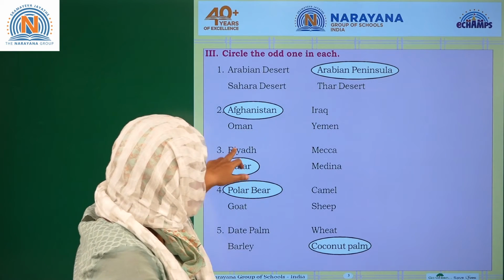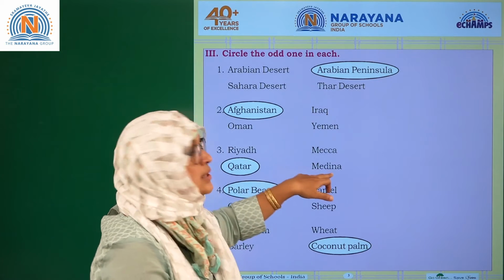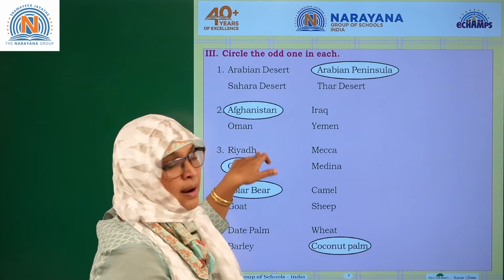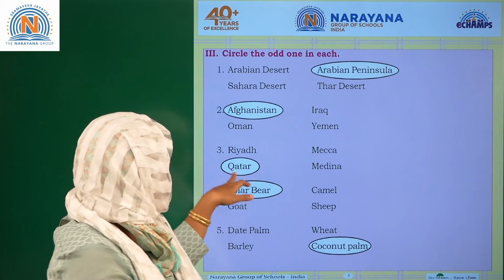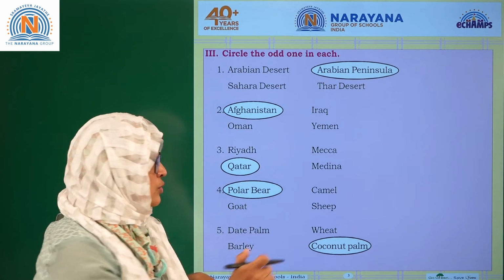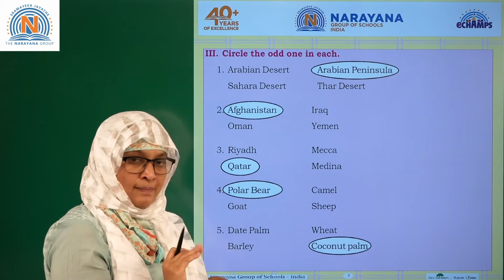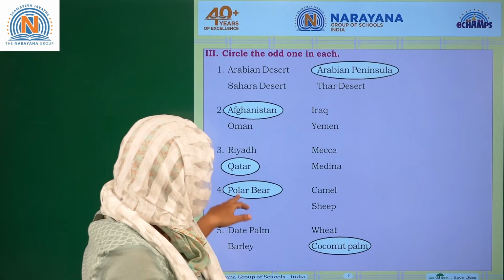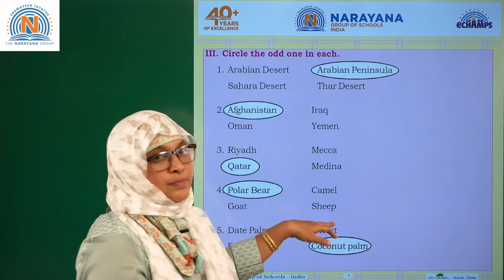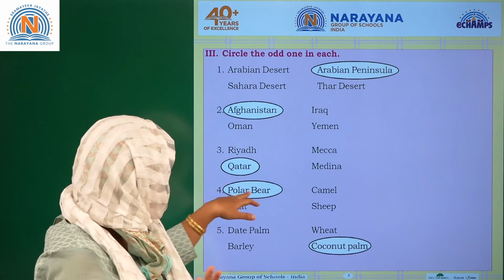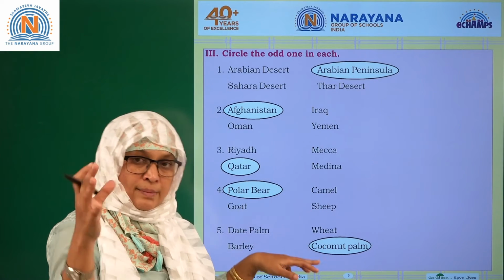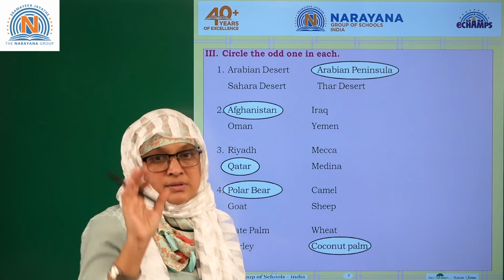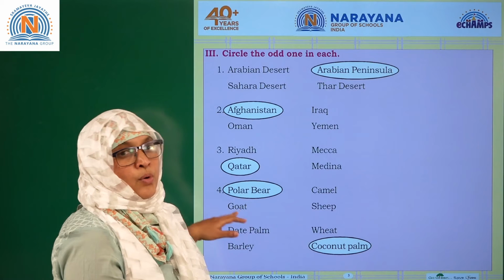Coming to the third one: Riyadh, Makkah, Qatar and Medina. Riyadh is the capital of Saudi Arabia. Makkah and Medina are very holy places in Saudi Arabia, and Qatar is not a part of Saudi Arabia. So you need to circle Qatar. Is it clear? Coming to the fourth one: polar bear, camel, goat and sheep. It's very clear. You can't find a polar bear in the desert region, whereas these others are all available. You can see all these animals in the desert region. So you need to circle polar bear.